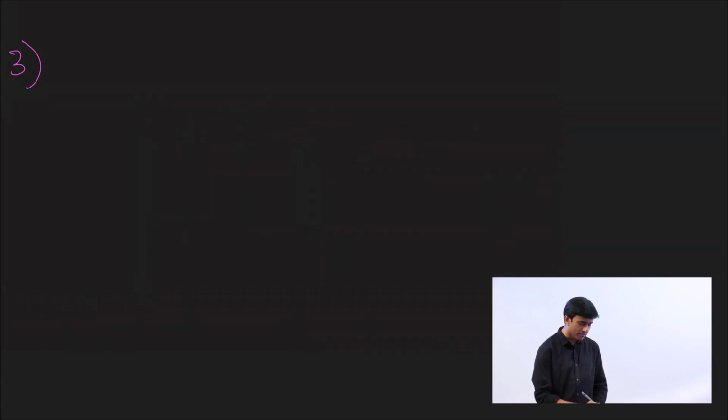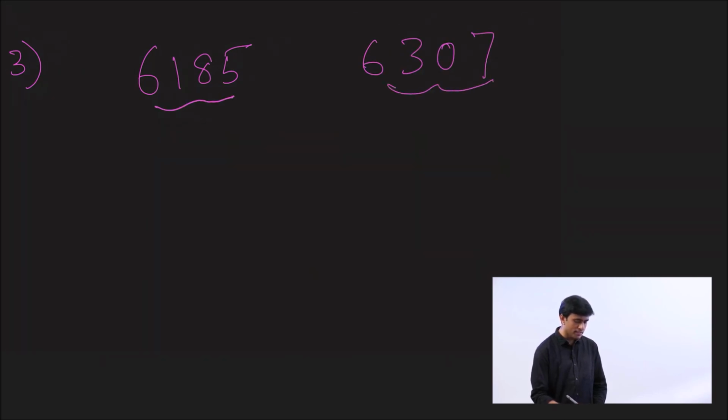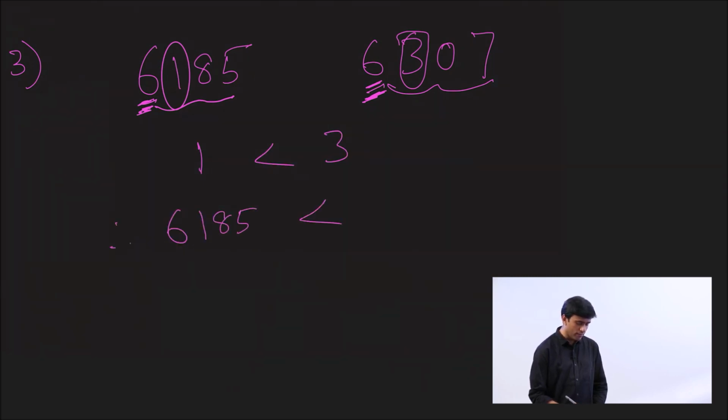Let's look at rule number 3. How can you compare these two? These two numbers have the same number of digits and the left extreme digit is also the same. Now what do you do? If the digits on the left extreme of both the given numbers are same, compare the next digit of both the numbers. So you have 1 and 3. 1 is lesser than 3. So 6185 would be less than 6307.